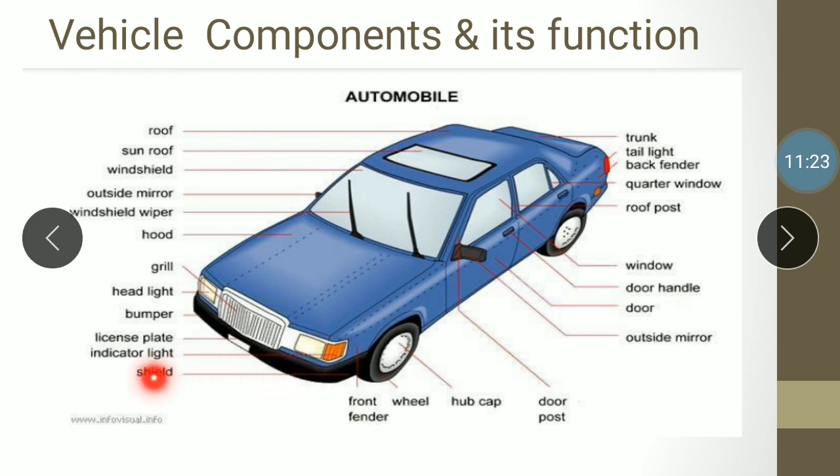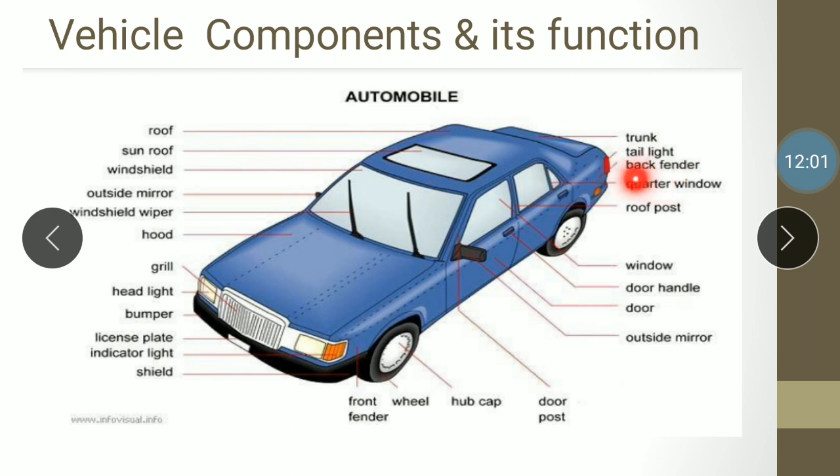Besides the headlight we have indicator lights, this is the shield. Then we have the front fender, then the wheel, then the hub cap. Inside this we have the hub, then the door post, then the outside mirror, then the door, door handle, window, roof post, and quarter window.